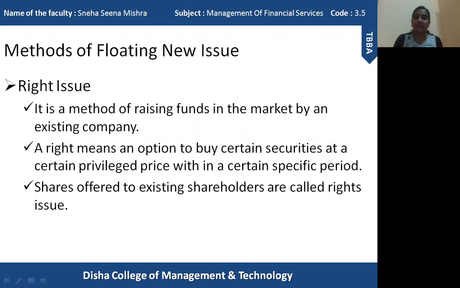So that is the proportion given to the existing holders depending upon how many shares they hold in the organization. The right issue will have the same proportion as the existing shares. Okay, so that is the process used for issuing right issues to the existing shareholders.